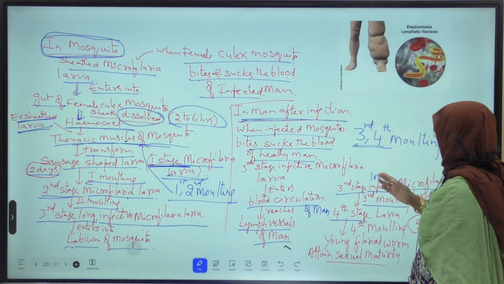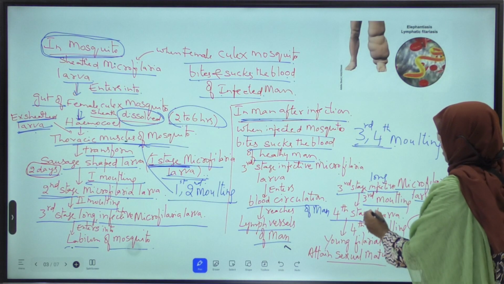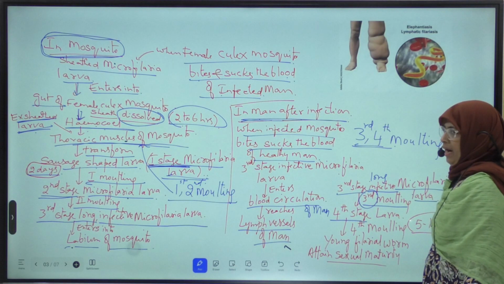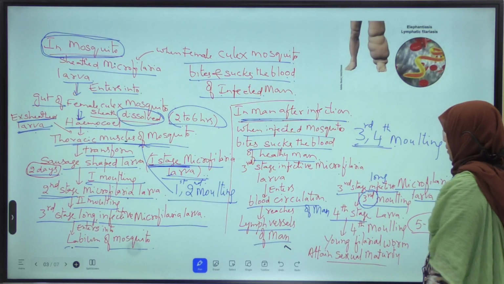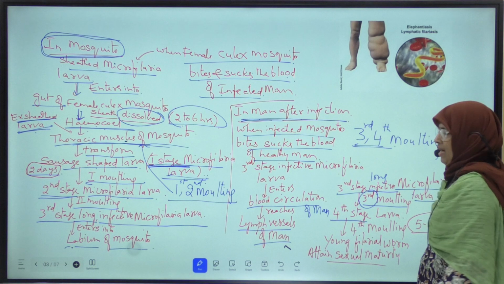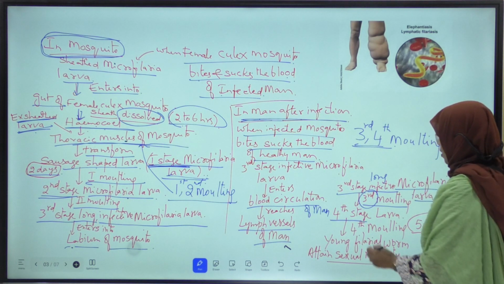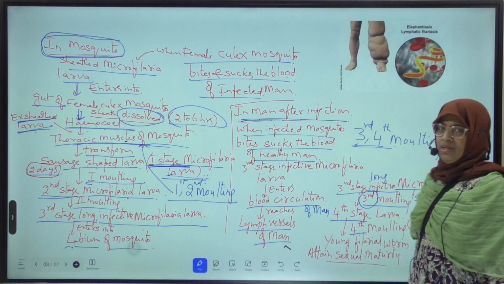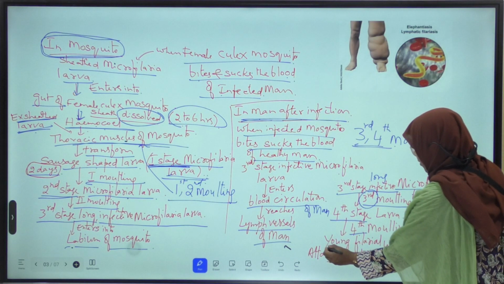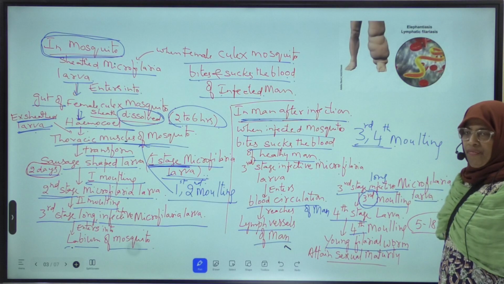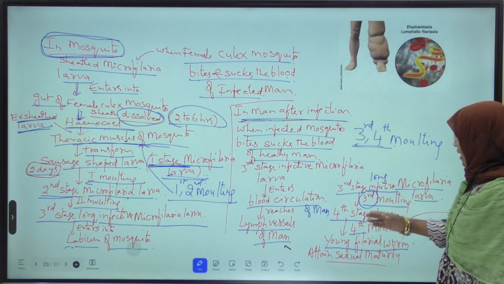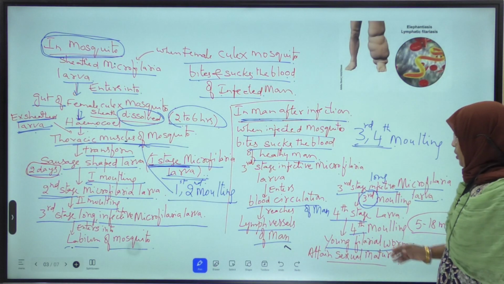This fourth stage microfilaria larva now undergoes fourth molting and forms young filarial worms. After fourth molting, what happens? Young filarial worms are produced.